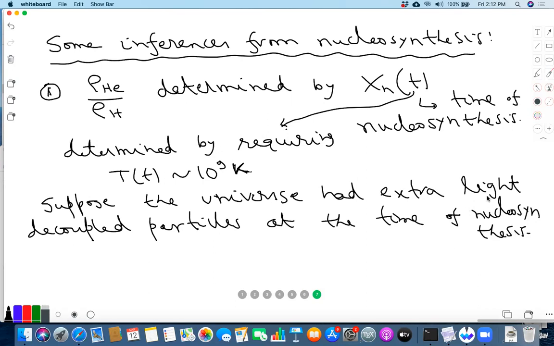Okay. So there could be some light particles that you haven't observed till today, and imagine that those light particles were nearly massless, meaning their masses are small compared to the MeV scale, okay? But they decoupled somewhere early. Okay, there could be another extra neutrino, for example, or there may be some other light particle which decoupled much earlier. Okay. So the effect of all these will be to contribute to rho.